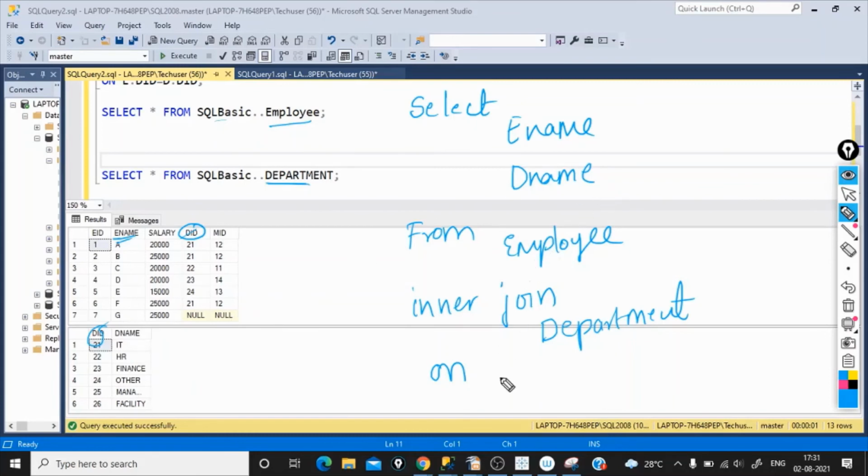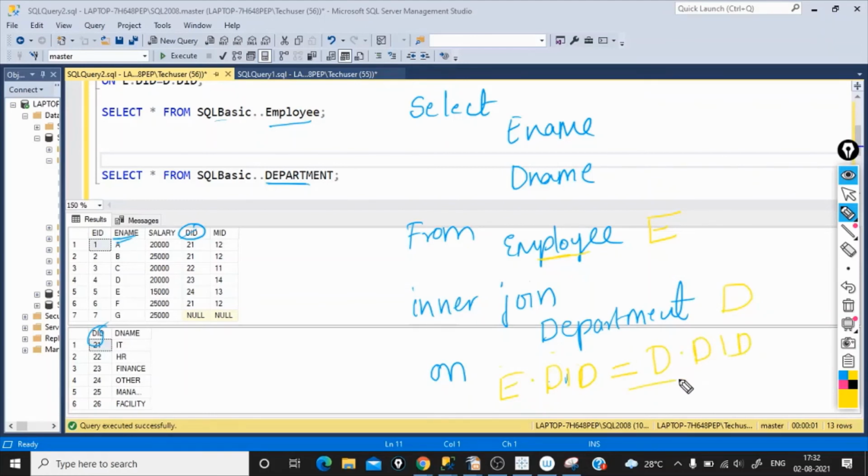So instead of me writing employee dot DID, I will just give an alias to this employee table, which is E. And for department, I will just give D. So I will be saying E dot department ID should be equal to D dot department ID.